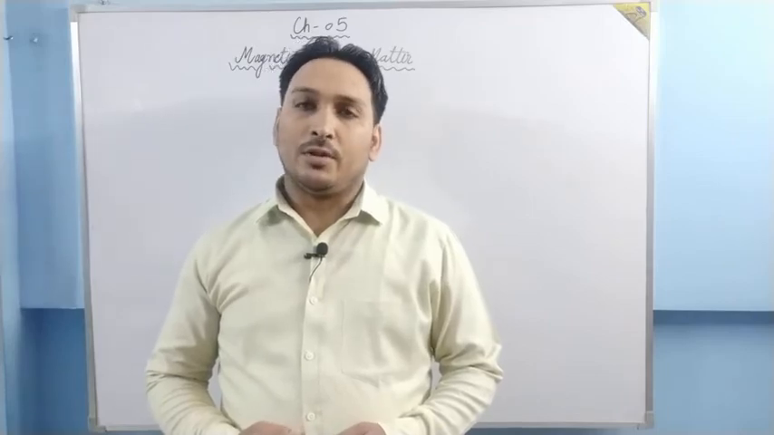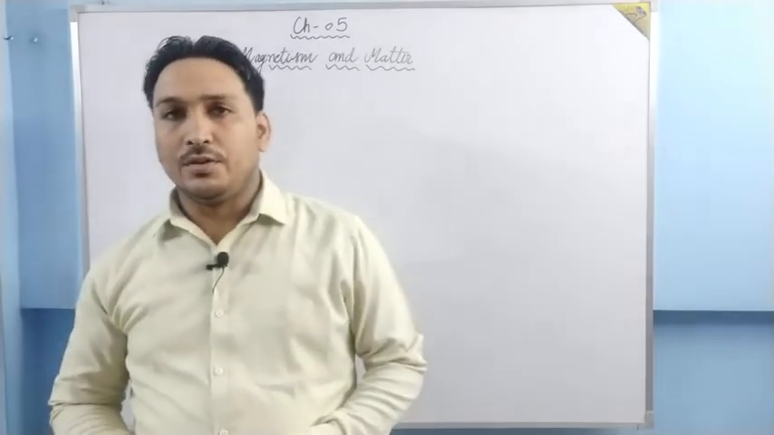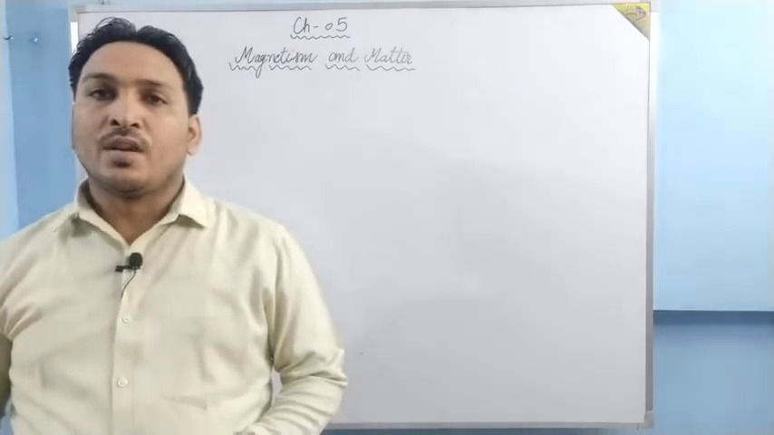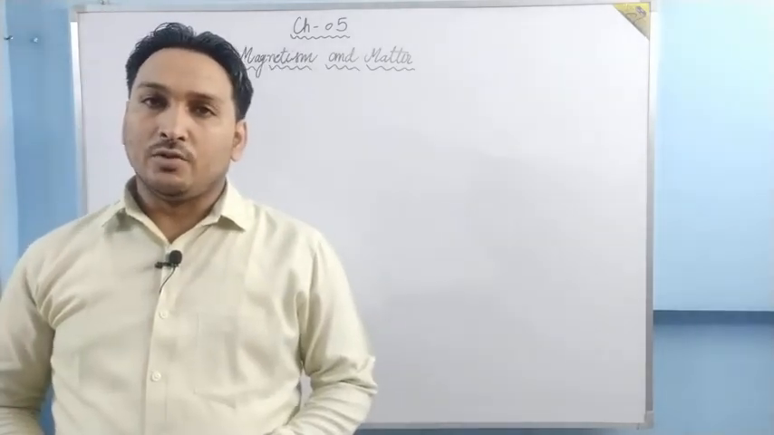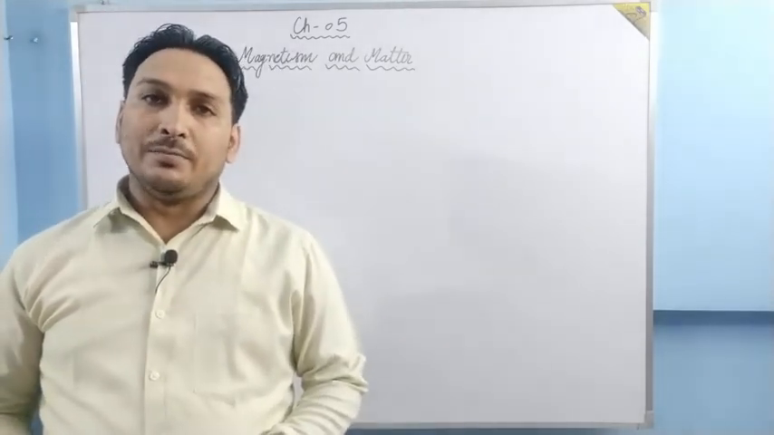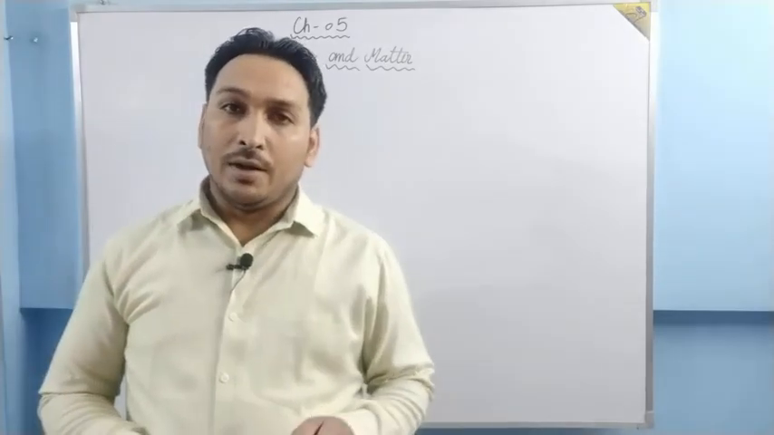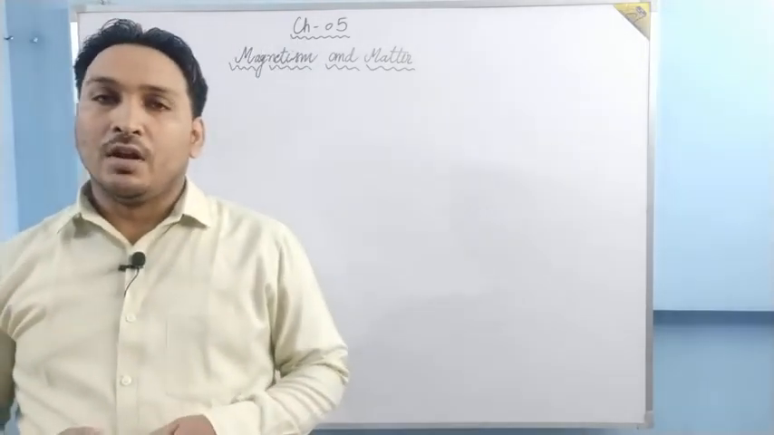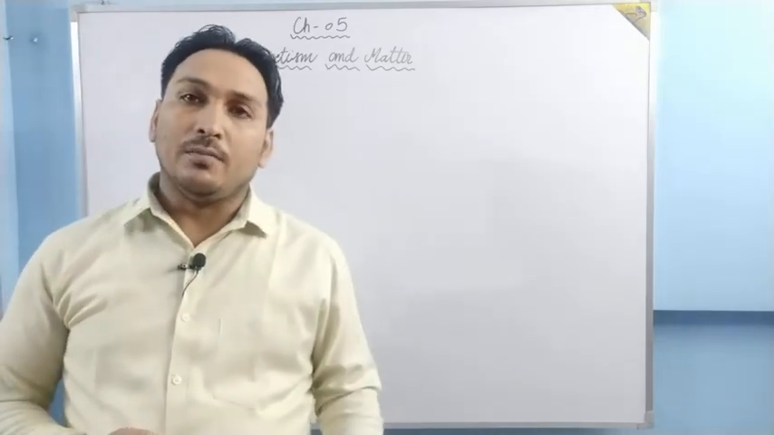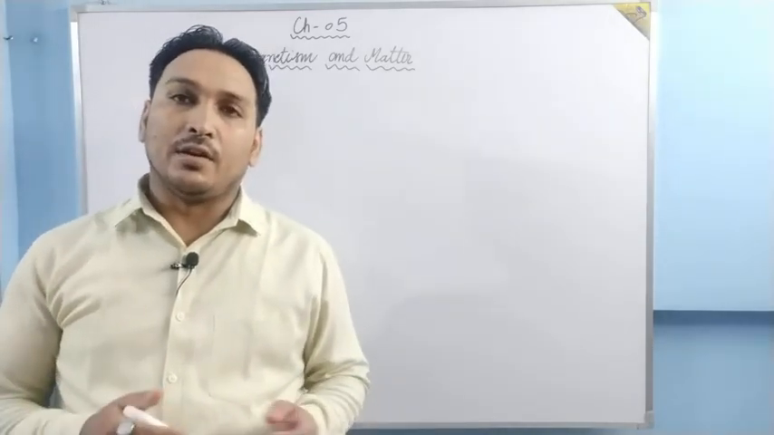Today we will start chapter number 5, and the name of the chapter is Magnetism and Matter. Basically in this chapter we will talk about how a magnetic field is produced by the motion of a charged particle, why a material behaves as a magnet and why other matter does not.